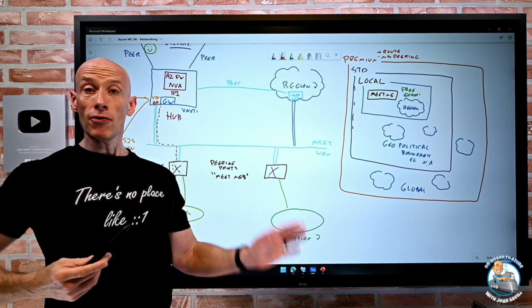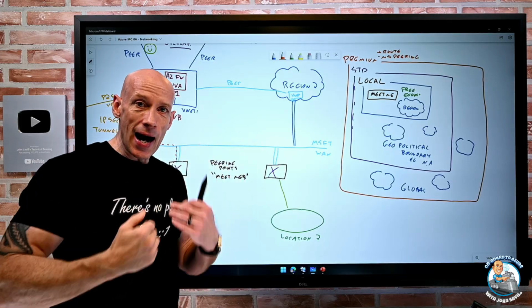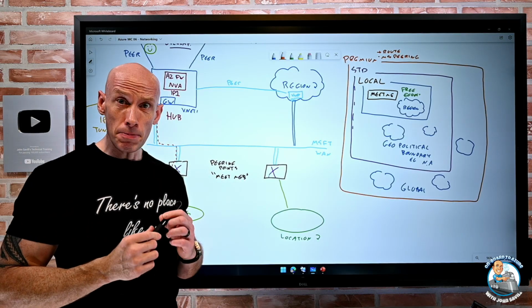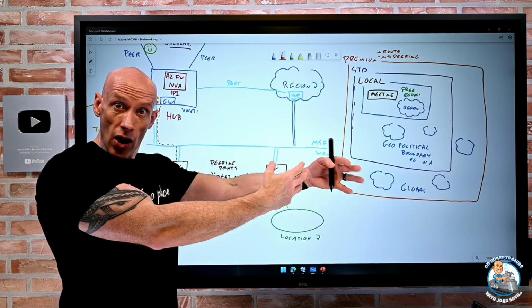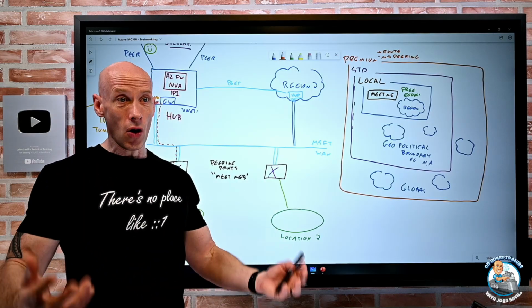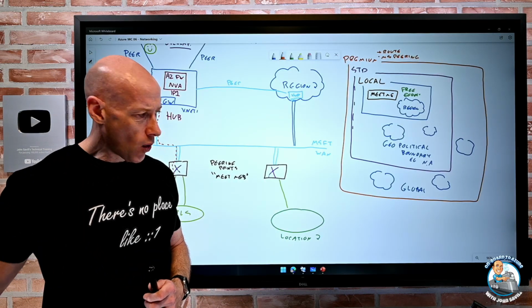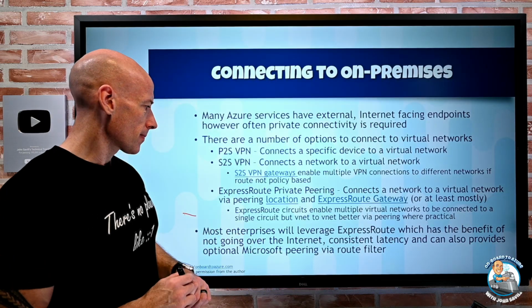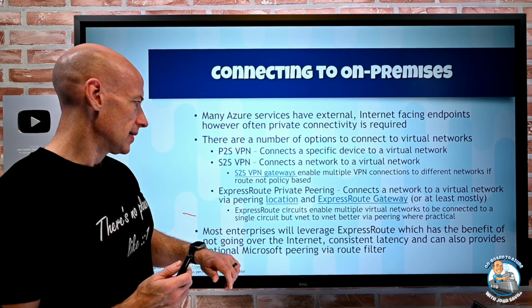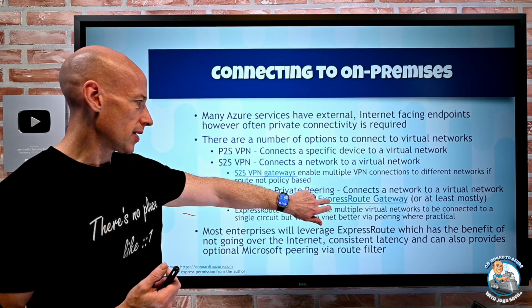Now, even for regular ExpressRoute, there's metered and unmetered. Metered means I pay based on the amount of egress I do, which is what most people want. There is also an unmetered one. I don't even know if I have that here. I don't think I do. Let's see if I can get to it from here.